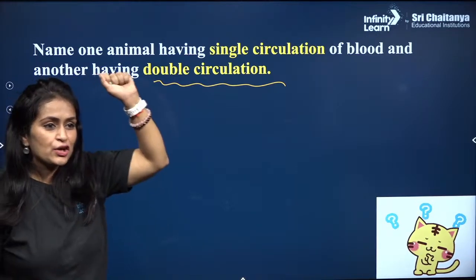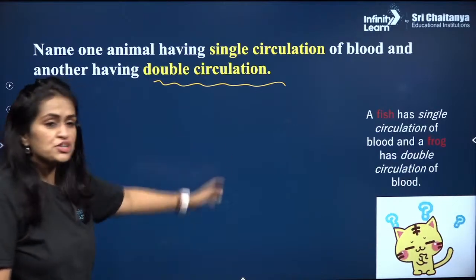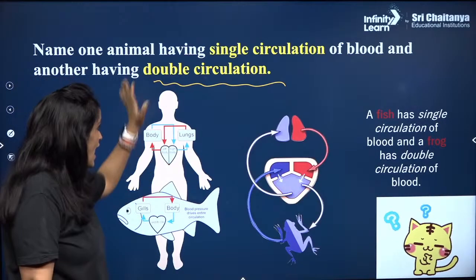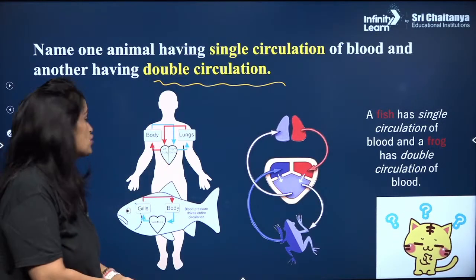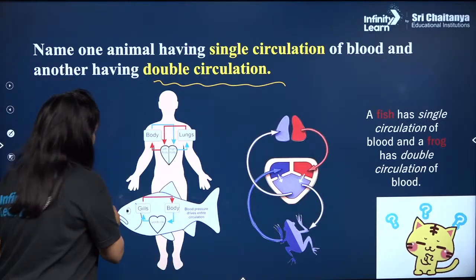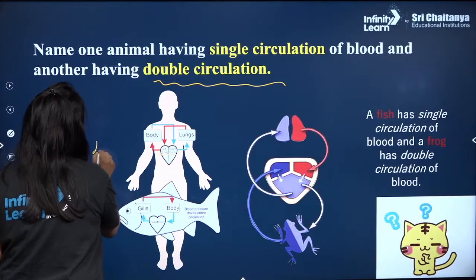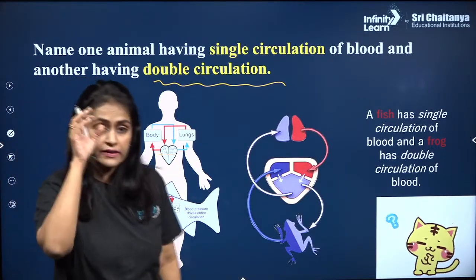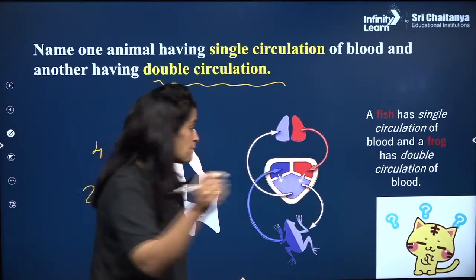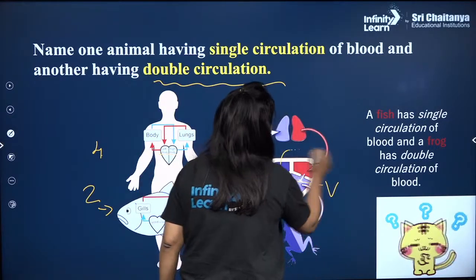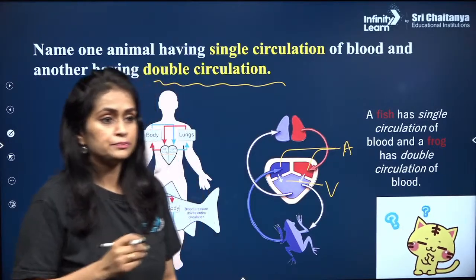Champion! Fantastic, Rohit, Ritik. Very good. So fish have single circulation, and in us, in animals like us, you find double circulation. Fishes have only a 2-chamber heart whereas we have a 4-chamber heart. On the other hand, the reptiles and the amphibians have a 3-chambered heart. They have 1 ventricle and 2 auricles.